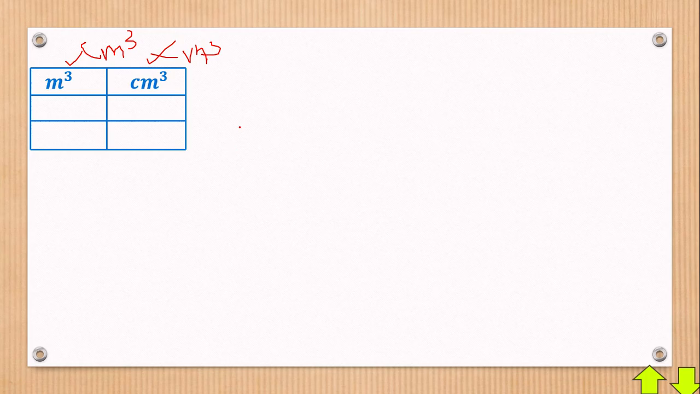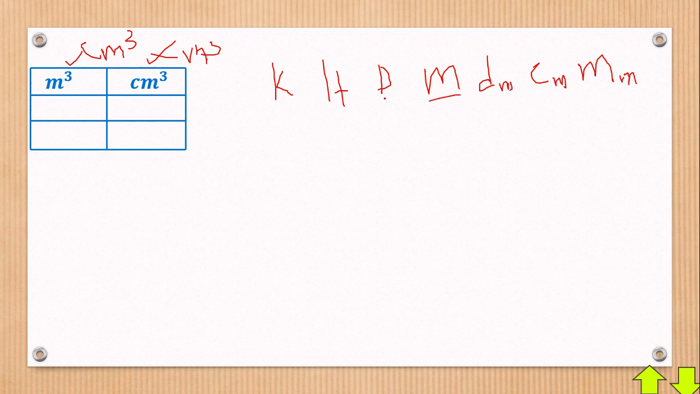Now it all begins from the acronym you all know: King Herod's daughter Mary drank cold milk. If you can really see that. Now what are we looking for? This one here is millimeter, this one is centimeter, this one is decimeter, this one is meter, then decameter, we have hectometer, and we have kilometer. If you can really see this, what are you looking at?